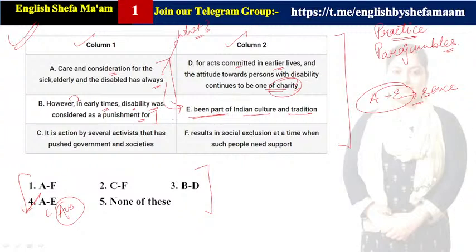Is it correct? Is it clear, guys? So, B is having a correlation with D1. Clear? Is it clear?